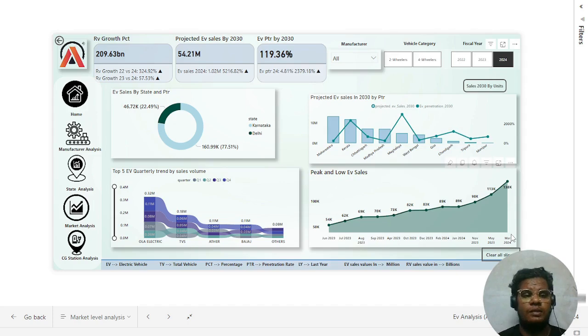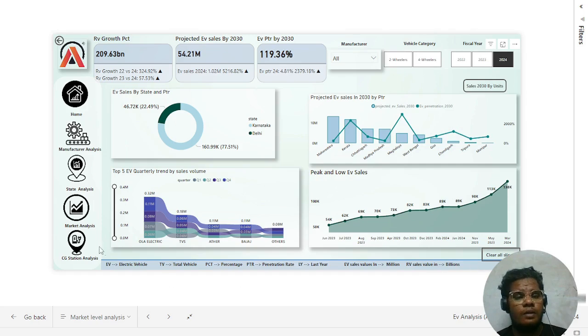These are all for the market level analysis. And here we also put some abbreviations: EV for electric vehicle, TV for total vehicle, PCT for percentage, PTR for penetration rate, LY for last year, EV sales in values in millions, and revenue in billions.